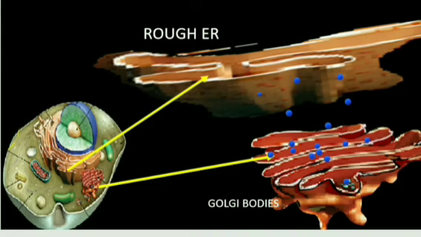After being absorbed in the walls of these Golgi bodies, the further protein is synthesized in the form of lipids and carbohydrates. These small packets of proteins are known as vesicles.